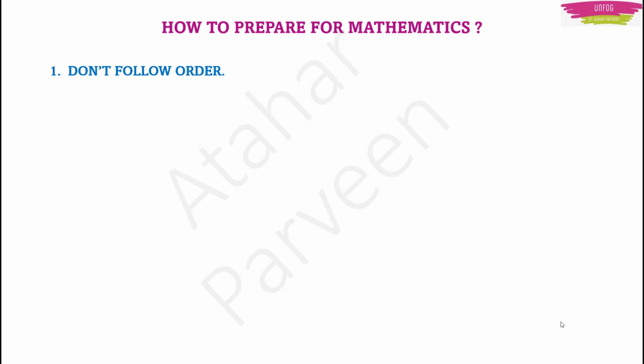As I told you just now, the first tip is, don't follow the order of your syllabus. Whatever syllabus is given, you decide by yourself which is easy for you and which is tougher. I always believe, and I also follow this rule, that tougher ones must be attended first, always, especially while preparing for mathematics, because it will take a little time, right? Now you have a little time. Once you get the notification, your stress levels will go high, and you will feel that you have very little time. So this is the right time to touch the tougher chapters. So don't follow the order of the syllabus. Pick up any chapter which is tough for you and start working on it.